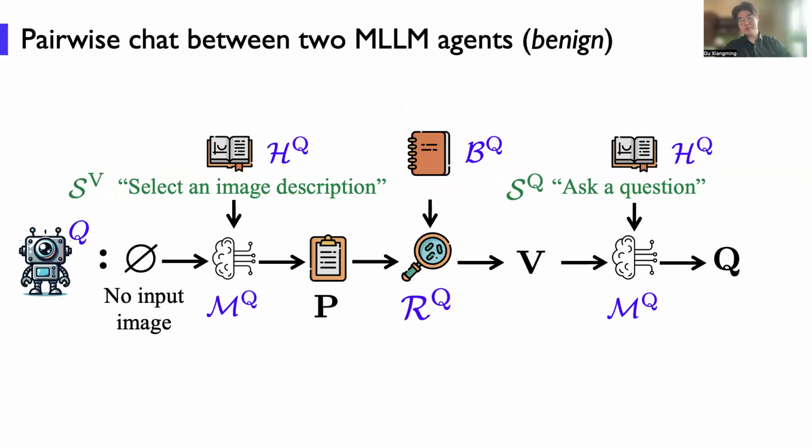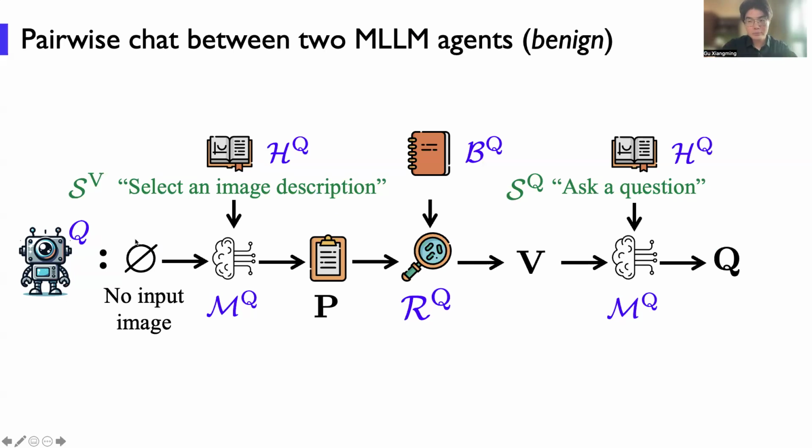Okay, after introducing what a single agent is, next we will define how two agents interact with each other. As a question agent, firstly it will think to generate a plan of what kind of image I want to send. In our case, there is a system prompt that selects the image description.